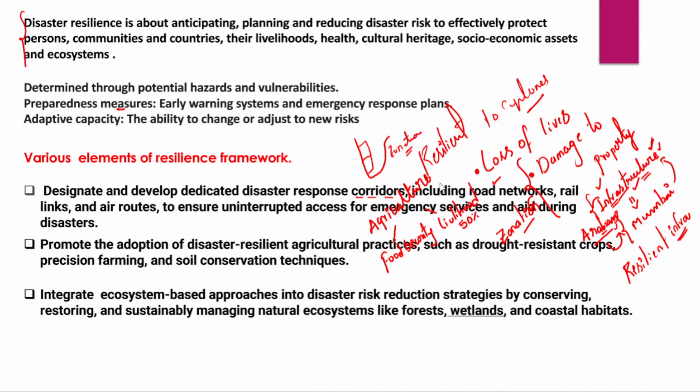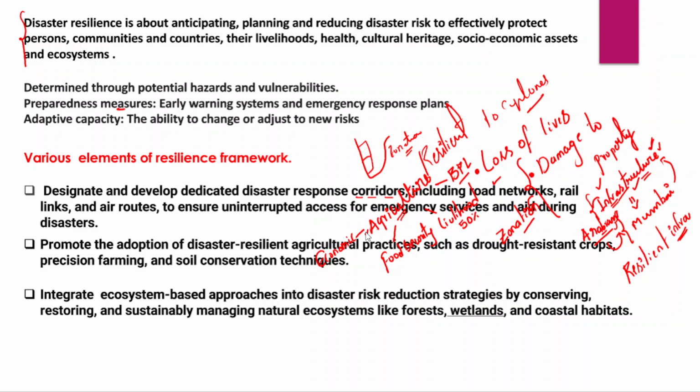In fact, a number of people living below the poverty line are also from the agriculture sector, and agriculture also has huge economic importance in India as the primary sector. But in recent times, agriculture is one of the worst hit areas because of climate change, global warming and changing weather patterns.